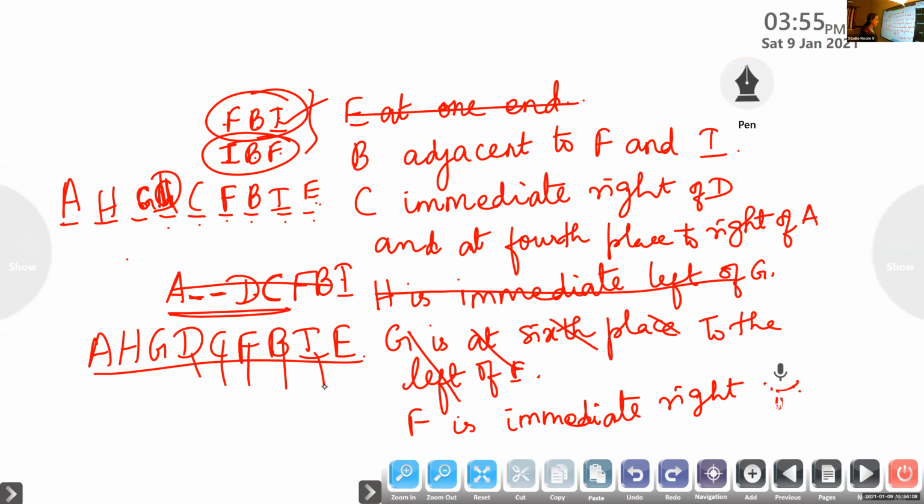Suppose we are making them sit alphabetically, from left to right. So A, B, C, D, E, F, G, H, I. Compare it and check how many of their positions are not changed. Three. Whose positions remain unchanged?